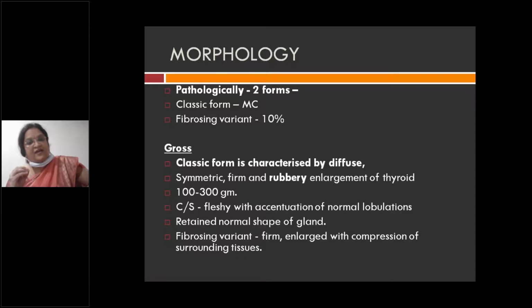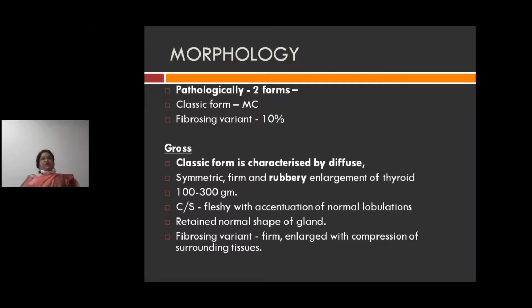So what will happen? It is usually firm because of excessive fibrosis. The gland is usually firm and enlarged with compression of surrounding tissue. So there are two forms, classical form and fibrosing form. Classical form, grossly, there is diffuse enlargement of thyroid, with firm and rubbery consistency.